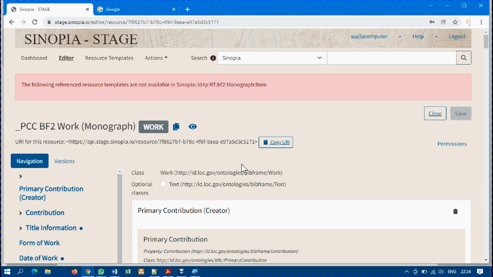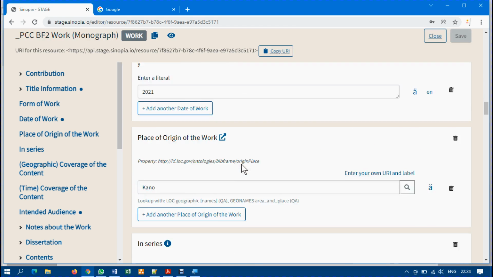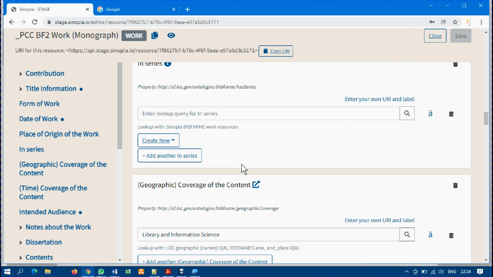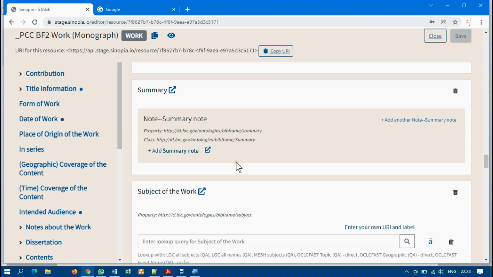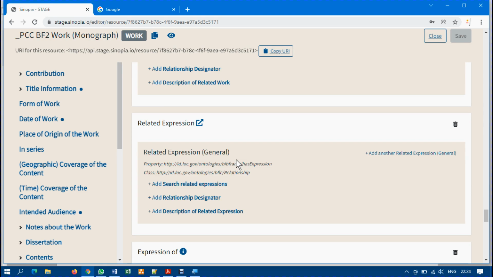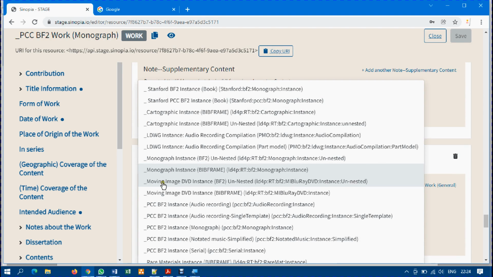Okay, so let me just go back there and try once more. Okay, monograph instance BIBFRAME instance, this is the one I'm looking for. I'm going to click again.